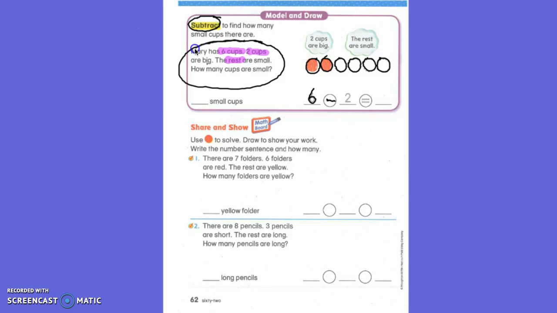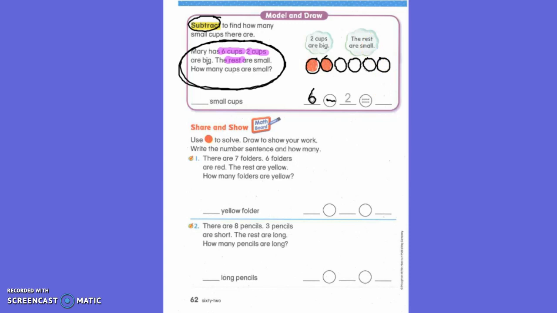Now let's look back at our story to see what we need to do next. What do you think we need to do next? Color how many? What does our story tell us?